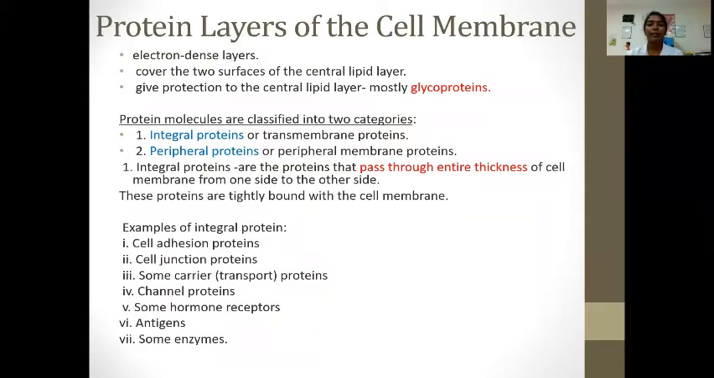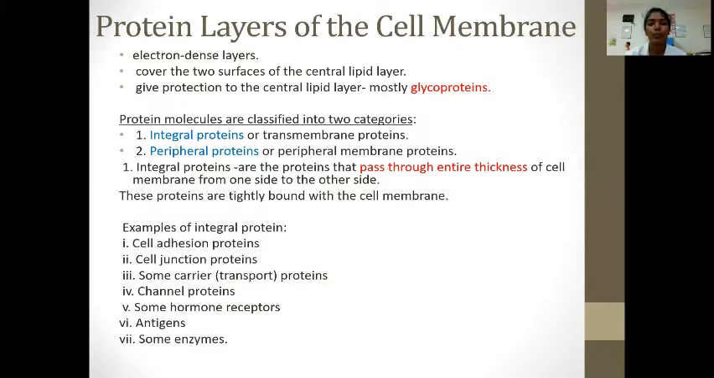Protein layer of the cell membrane. It is an electron-dense layer. It covers the two surfaces of the central lipid layer. It gives protection to the central lipid layer, mostly the glycoproteins. Protein molecules are classified into two categories: the integral protein and the peripheral protein. The integral protein is otherwise called the transmembrane protein. The peripheral protein is otherwise called the peripheral membrane protein.